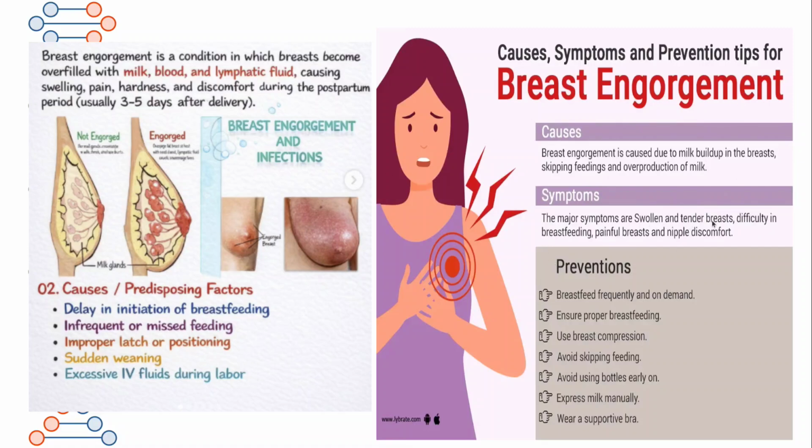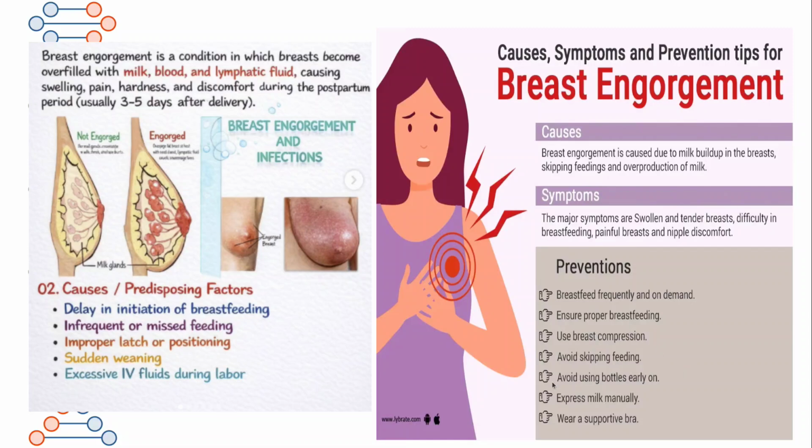Symptoms: swollen, tender breast, difficulty in breastfeeding, painful breast, and nipple discomfort. How can you prevent this? Breastfeed frequently, on demand. Whenever the baby cries, put to the breast. Ensure proper breastfeeding. Use breast compressions.